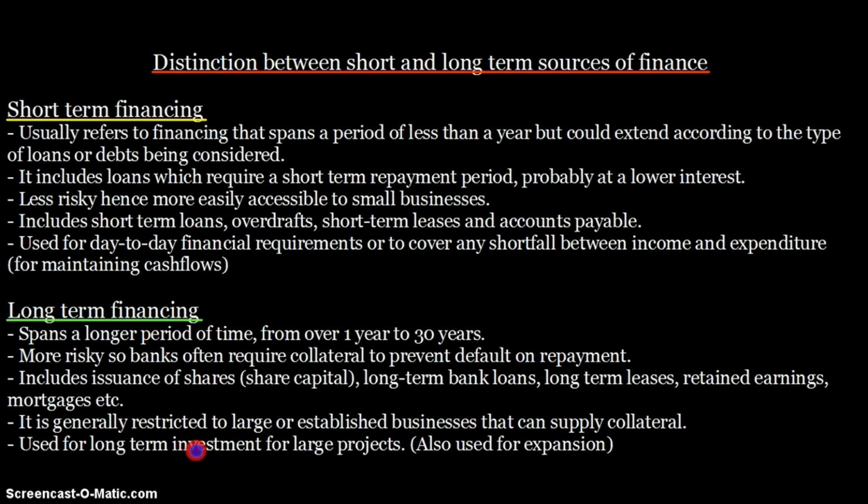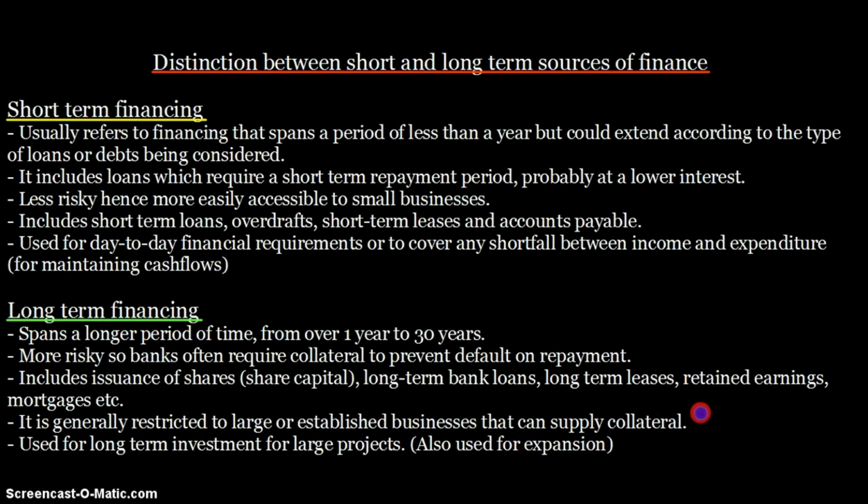Long-term finances, on the other hand, are generally restricted to large establishments, as we already discussed. They include issuance of shares, that is your share capital, long-term bank loans, long-term leases, retained earnings, and mortgages. So basically, all these are your long-term sources of finance.